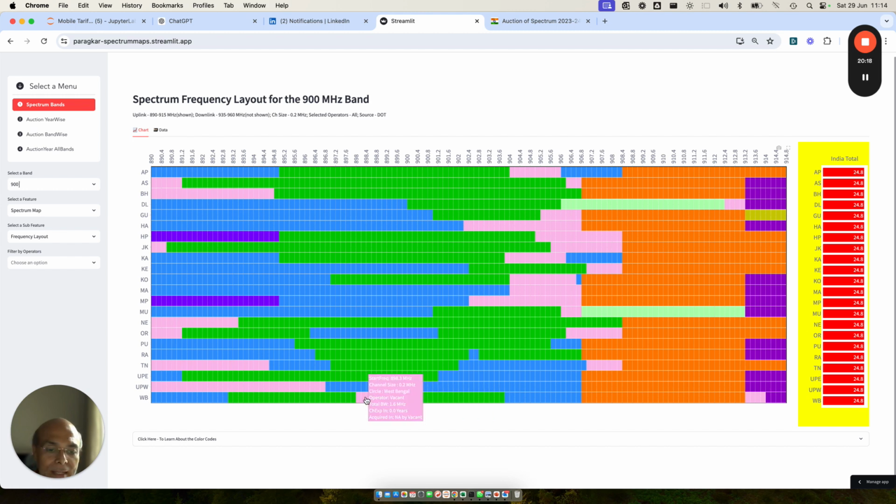And there is a gap here. I don't know why this gap was kept. They could have made this assignment together. I don't know why they did not do that, but it's very easy to align. Vodafone moves here, Bharti moves here, and so this is the situation as far as the 900 megahertz spectrum band is concerned.